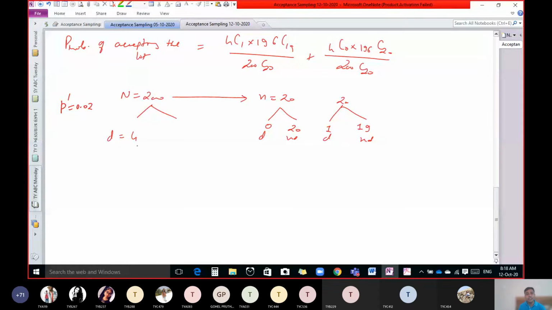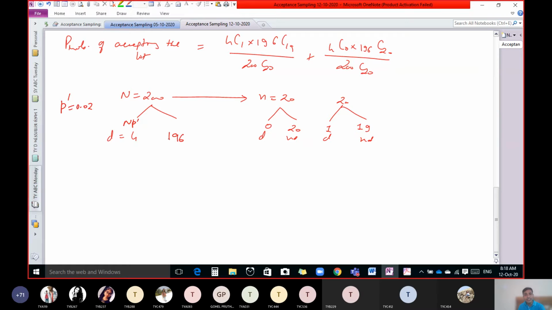So how to obtain this? It is n into P dash. Yes or no? N into P dash means 200 into 0.02. You can calculate, you will get 4. Okay, here we have 196 units non-defective.